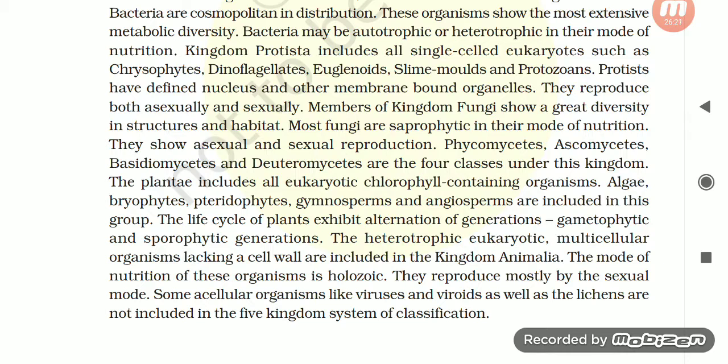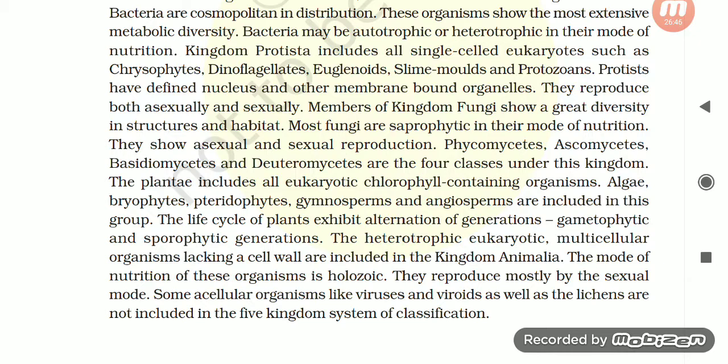Members of kingdom Fungi show a great diversity in structures and habitat. Most fungi are saprophytic in their mode of nutrition. They show asexual and sexual reproduction. Phycomycetes, Ascomycetes, Basidiomycetes, and Deuteromycetes are the four classes under this kingdom. Kingdom Plantae includes all eukaryotic chlorophyll-containing organisms: algae, bryophytes, pteridophytes, gymnosperms, and angiosperms. The life cycle of plants exhibits alternation of generation, with gametophytic and sporophytic generations.